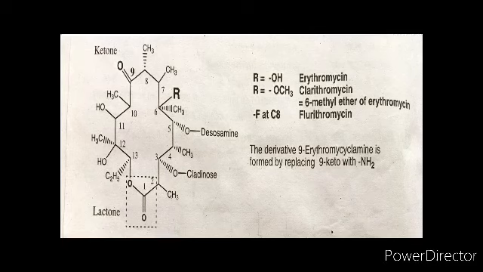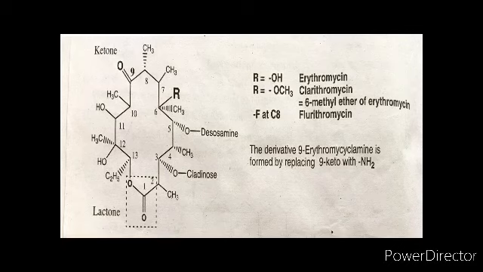Antibiotics: clarithromycin, azithromycin, roxithromycin and mithramycin. So now here I'll brief about erythromycin structure. Now you can see erythromycin is a 14-membered lactone ring with a keto group at the 9th position. There are 5 OH groups at 3, 5, 6, 11, 12.